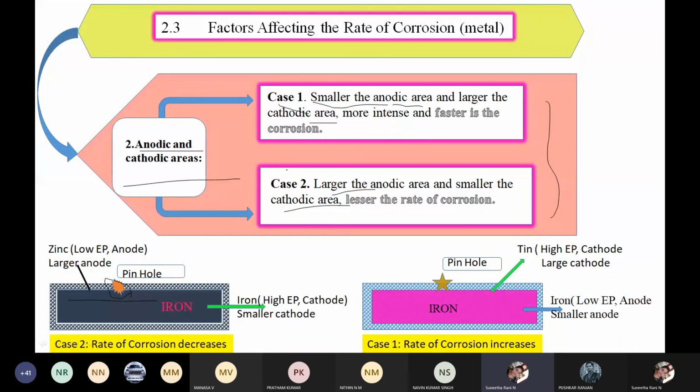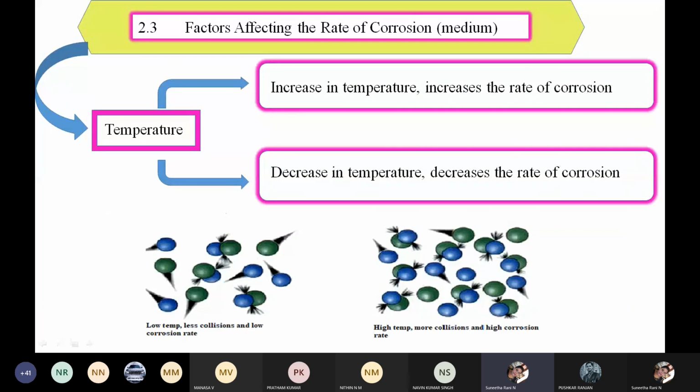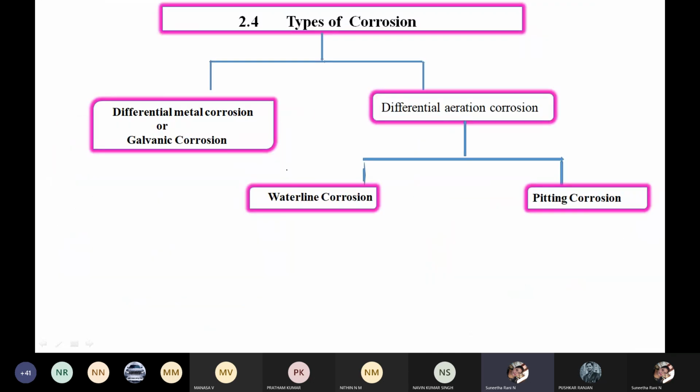And these two factors are very important. They will ask about the factors affecting corrosion, like: explain the following factors affecting the corrosion. Each factor will be asked for 2 marks. Clear? So the remaining factors we'll see in the next class. We have the corrosion medium, temperature, humidity, and medium also. This we will see in the next class.